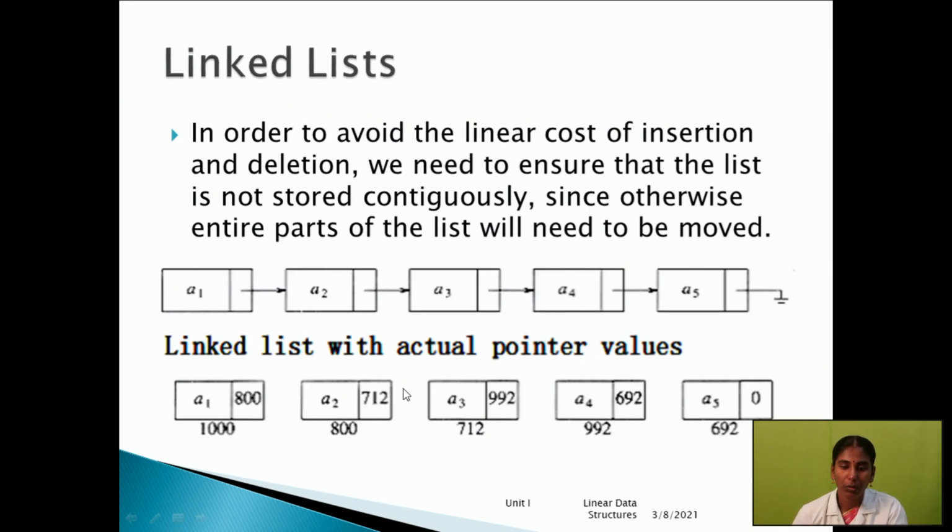Then 712, the third one, is stored in the second next pointer. As well as, we are at the last position. Here no more elements are there, so you just have to make it 0 or null. So what will the compiler understand? Here the ending node is there. No more data is inserted.